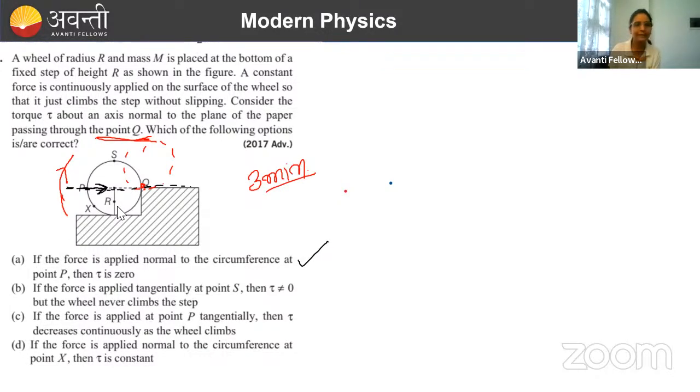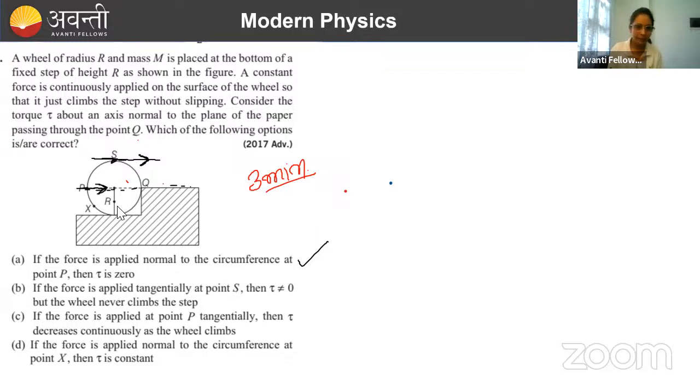Now what for the second option? If the force is applied tangentially at point S, तो चलो अब हम लोग किस point पे चलते हैं? Point S पे चलते हैं. और point S पे हम लोग force लगा कैसे रहे हैं? Tangentially लगा रहे. तो चलो आप force को ऐसे लगा लो. Tangentially मतलब ऐसे. अब मुझे अगर if we are lifting this up on the surface, torque should be in what sense? Torque should be at this point, like force must act like this. Why?